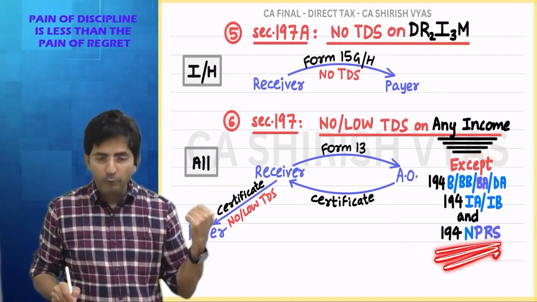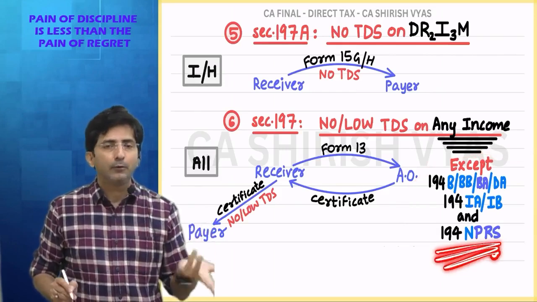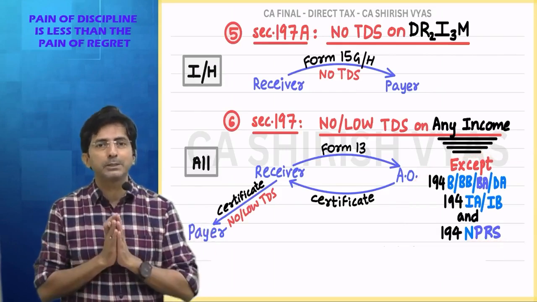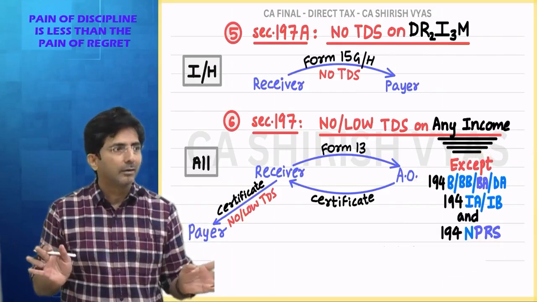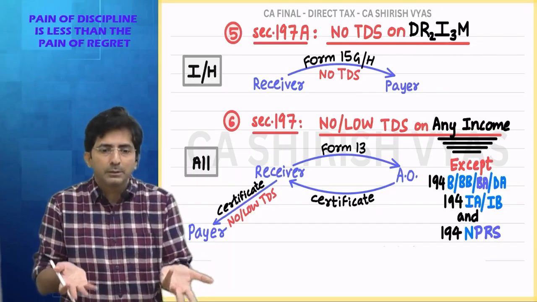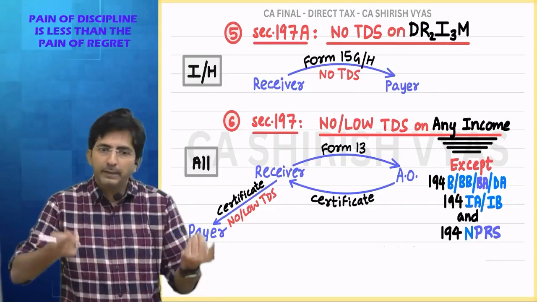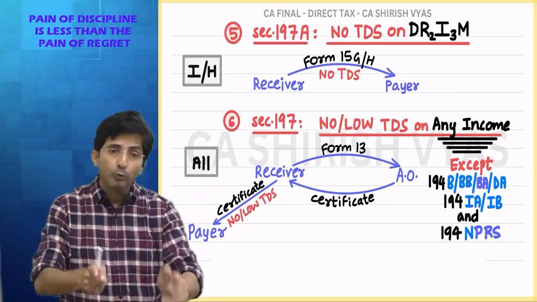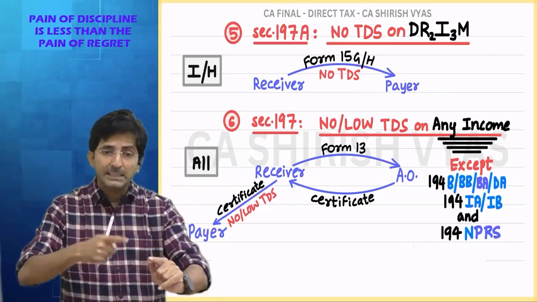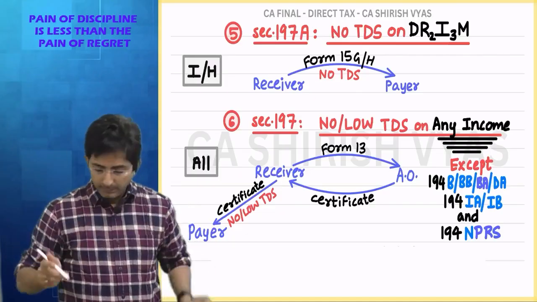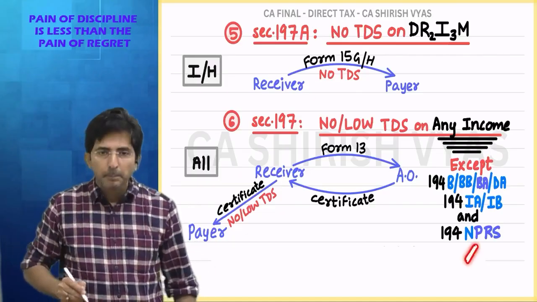Then 194N, cash withdrawal. Now for cash withdrawal, if someone is requesting, please stop my TDS. Not at all. TDS on cash withdrawal is to discourage circulation of cash in the economy. That we can never stop. That we want to keep to discourage cash flow in the economy. Then what was P? Pension.